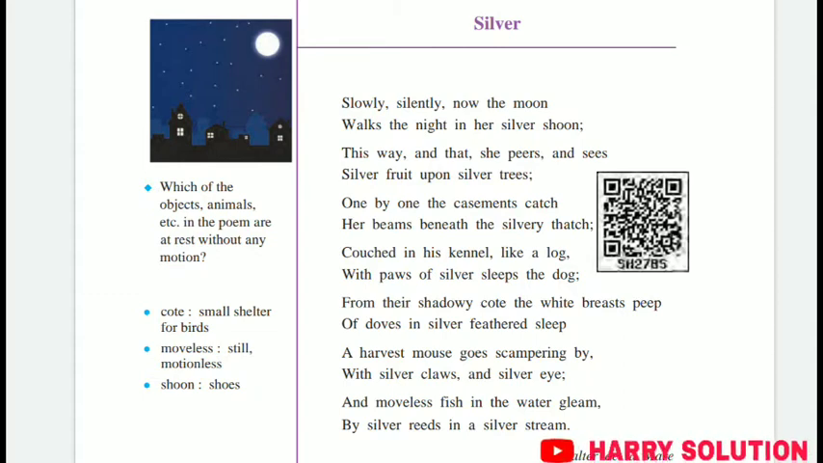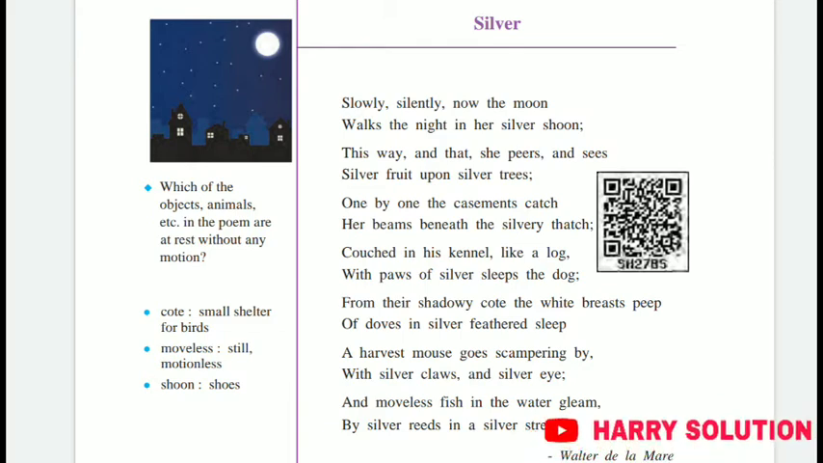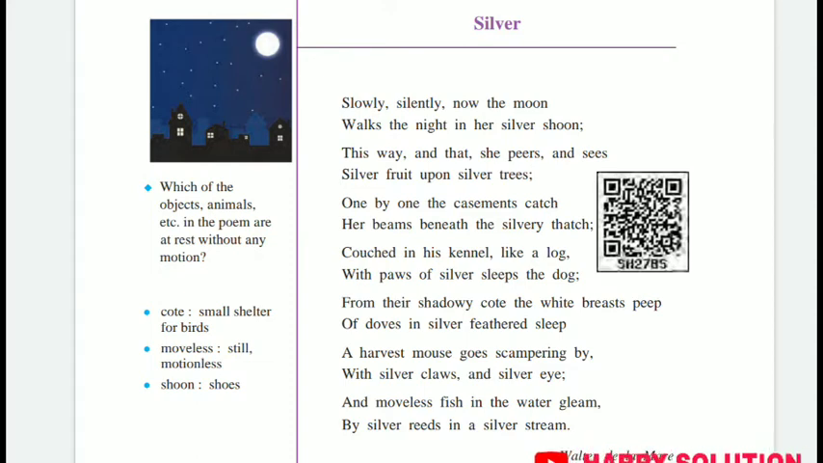We will see the fifth para. From their shadowy coat the white breast peep of doves in silver feathered sleep. Now shadowy means the undershadow of a moonlight, and coat means the bird's shelter. Now the breast means the bird's body part below the neck. And peep means, we have already seen that it means to look.